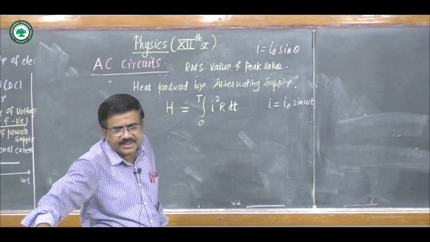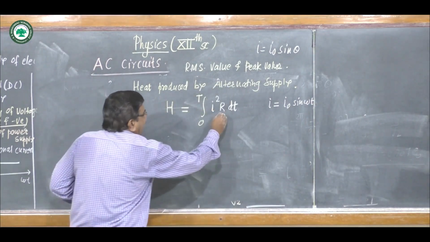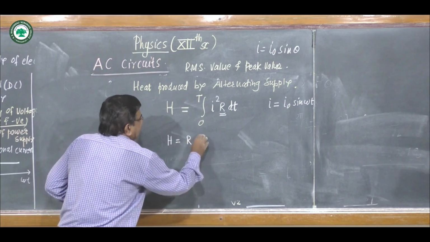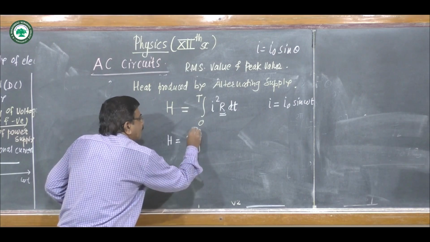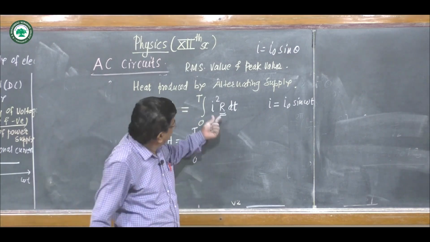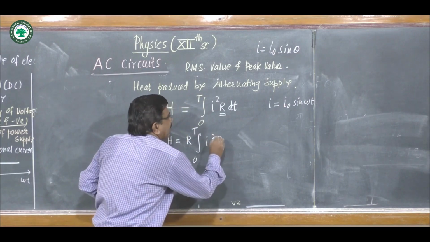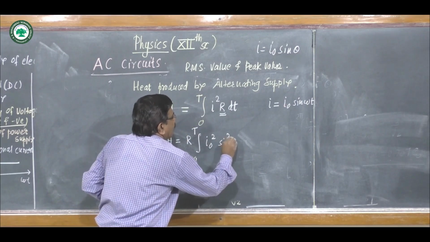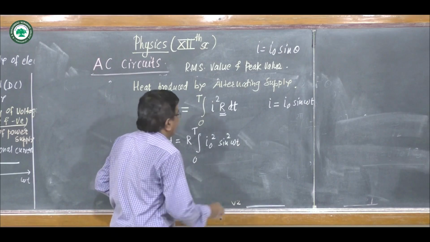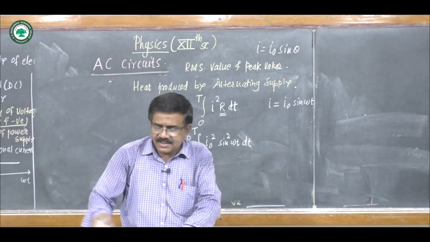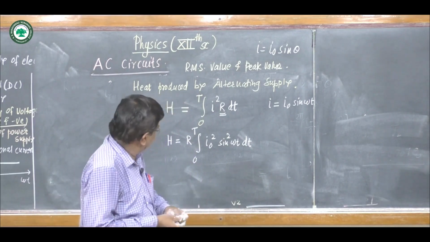And if we substitute here this value, take R outside the integration, H is equal to R, integration from 0 to T, I square means I0 square sin square omega t into dt.